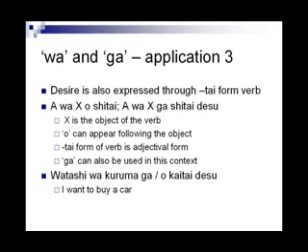I will continue on the expression of desire, but move to desire for action. The verb-related patterns can be X wa X o verb-tai or X wa X ga verb-tai desu. X is the object of the verb here, so o can appear following the object. Shitai is the adjectival form, so ga can also be used. Look at this example. Watashi wa kuruma ga kaitai desu or watashi wa kuruma o kaitai desu. I want to buy a car is the meaning. Either o or ga can be used in this kind of structure.